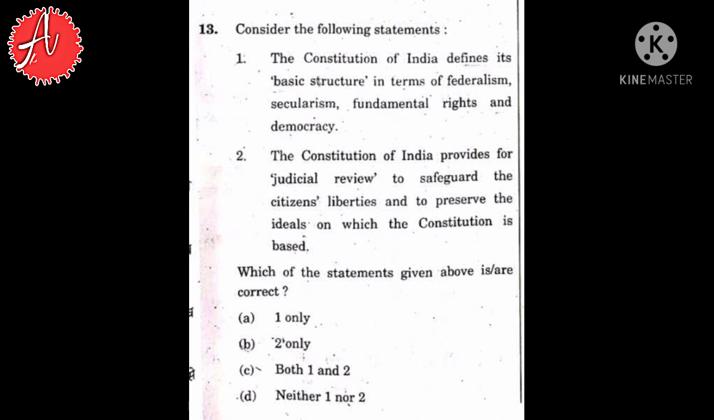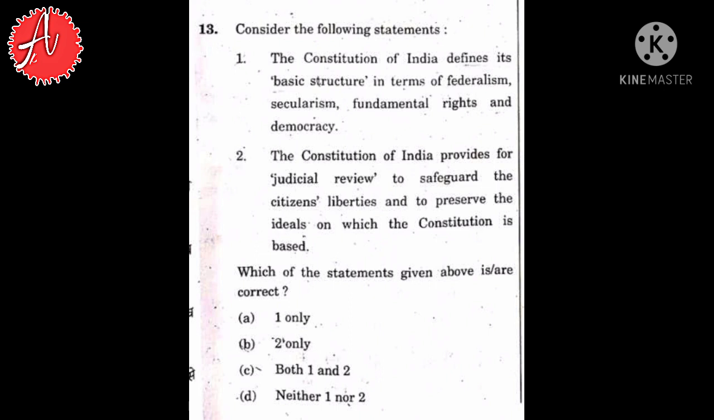Now question number 13. Consider the following statements. Two statements are given and we have to tell which of these statements are correct. First statement is the Constitution of India defines its basic structure in terms of federalism, secularism, fundamental rights and democracy. And the second statement is the Constitution of India provides for judicial review to safeguard the citizens' liberties and to preserve the ideals on which the Constitution is based.